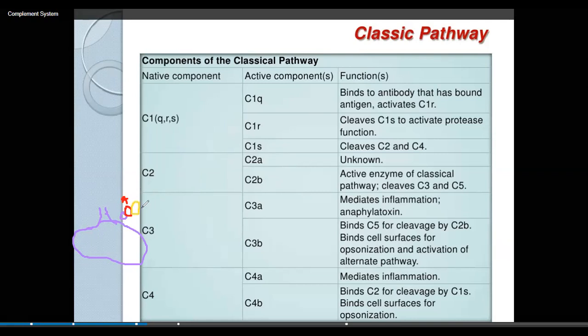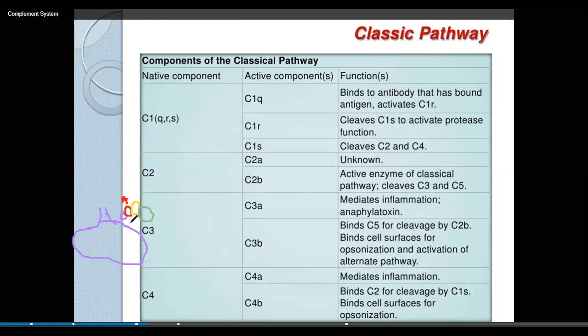Okay, this is C2. Now this complex of C4b and C2a is known as the C3 convertase, which will recruit C3. So C3 will bind here.